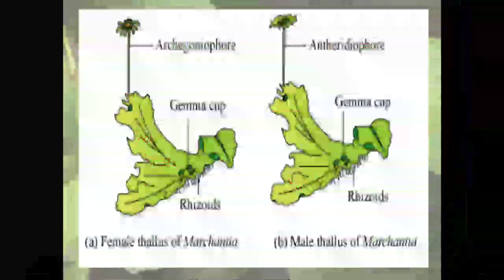This is the Marchantia plant. You can find here a liver-like structure. Rhizoids are there, which act as roots, and these are the gemma cups. You can see the gemma cup here. This gemma cup is responsible for the vegetative mode of reproduction, and on the stalk there are the antheridiophore and archegoniophore. Antheridiophores are the male gametic thallus, and the female gametic thallus is on a different thallus. This is the example of Marchantia. If both archegoniophore and antheridiophore are found on the same thallus, the plant is Riccia.